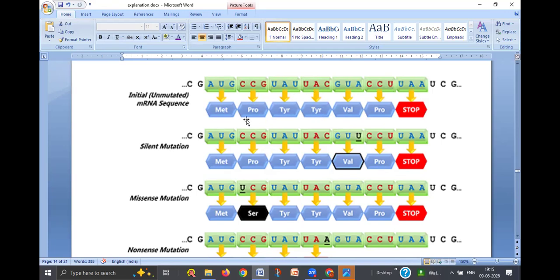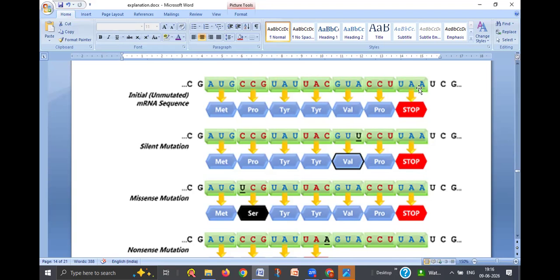Here you see the unmutated mRNA sequence, and from this, in protein synthesis, a polypeptide chain is produced with the sequence methionine, proline, tyrosine, valine, proline, like that. There is one codon called stop, here indicated as UAA. UAA is one of the termination codons. There are 3 termination codons, also called nonsense codons.